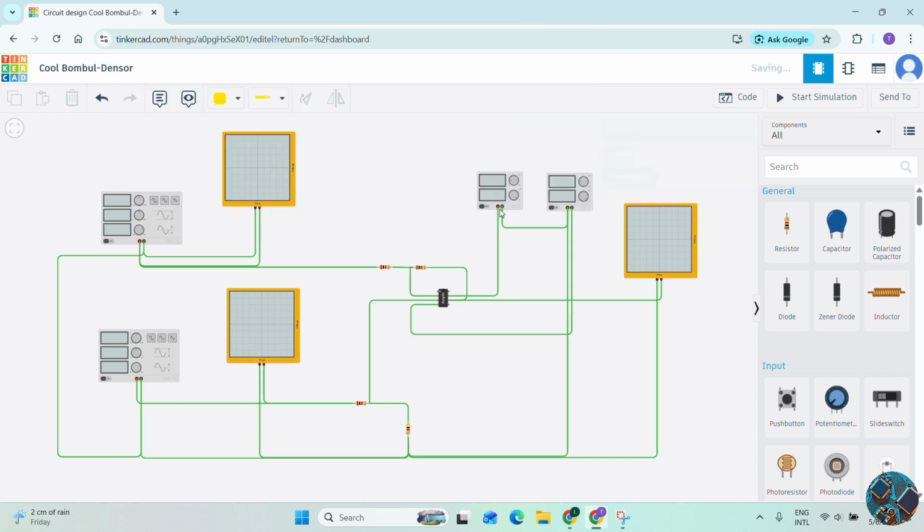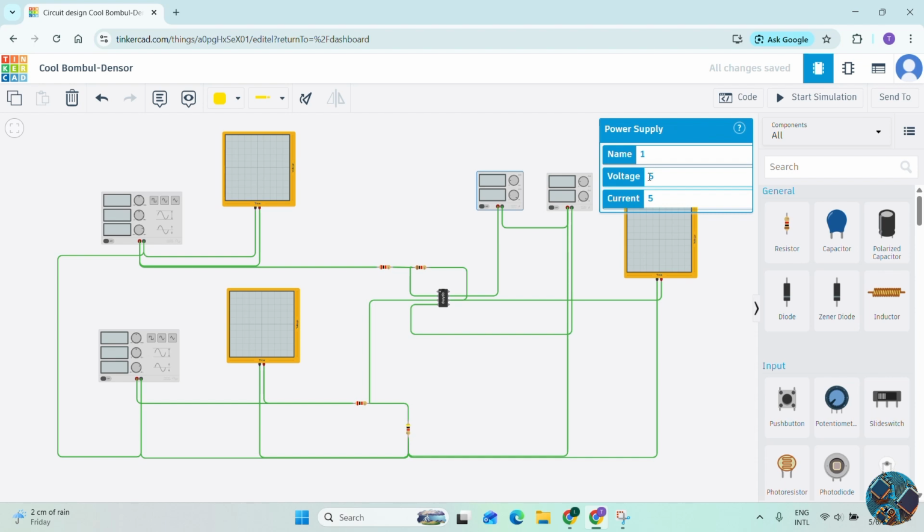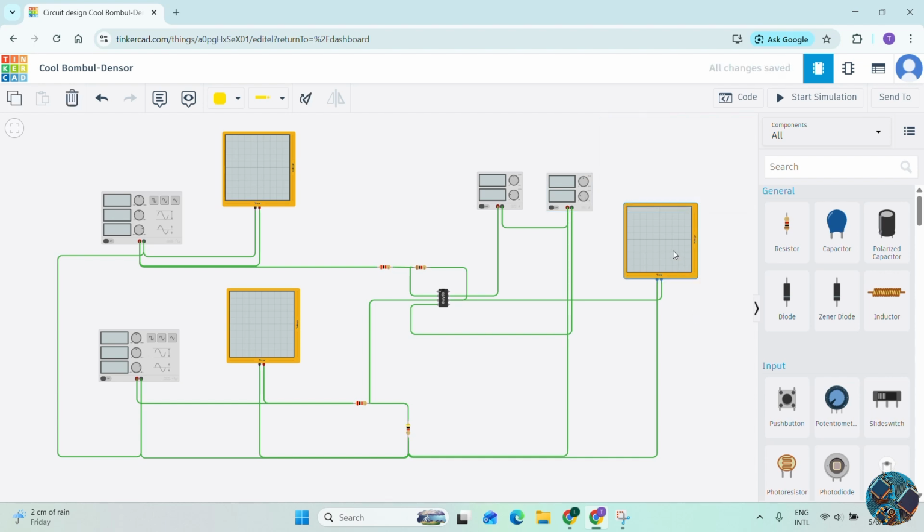So then I set the voltage values. Here 15 volts, 1 ampere. Here 15 volts. I need 0.01 second time division. 0.1 second.